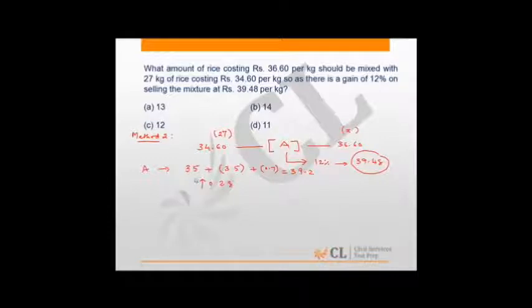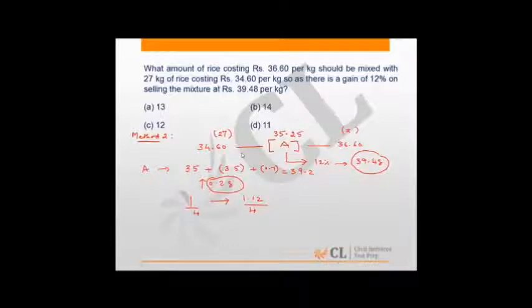Now let me say instead of 35 had it been 1 rupee more, which means the value of A had been 36 instead of 35. Then our selling price should have increased by 1.12 because selling price has to be 12% more than the cost price. In that case, we would have crossed 39.2, but we were looking only for an increase of 0.28. And I can see readily that 1/4 of 1.12 is 0.28. Hence, it means that my cost price should have been 35.25, 1/4 of a rupee.